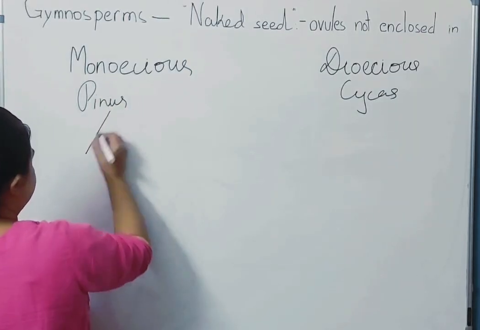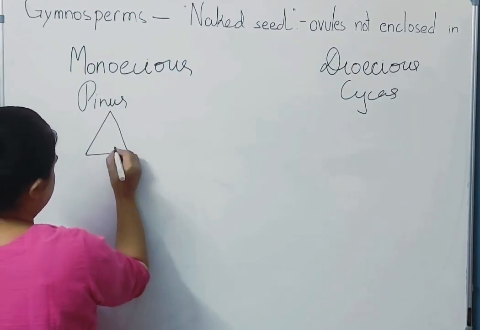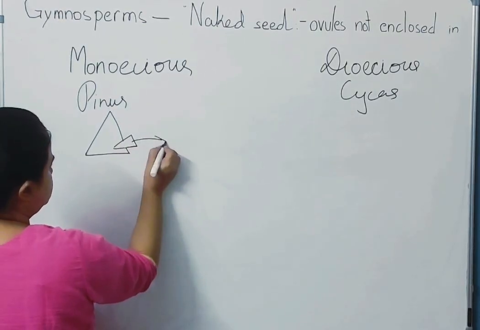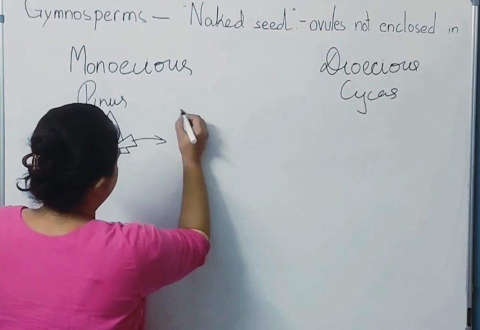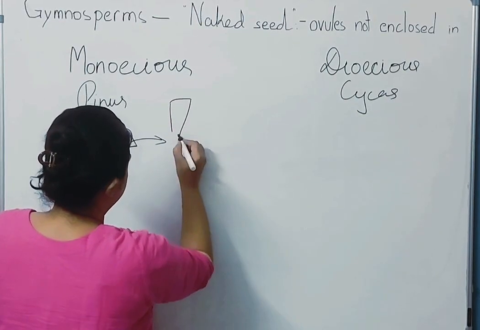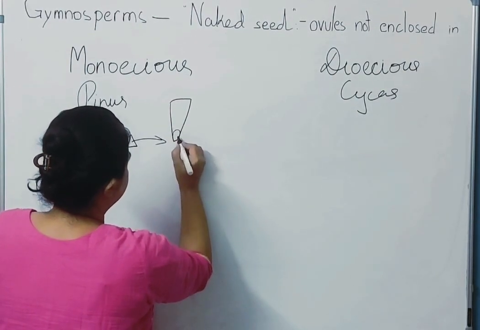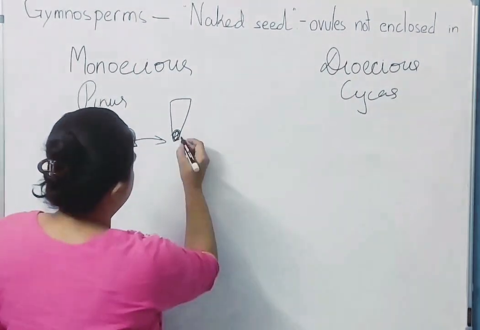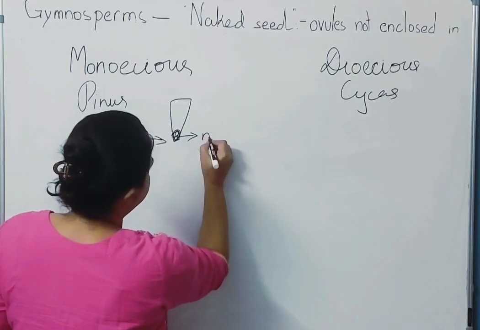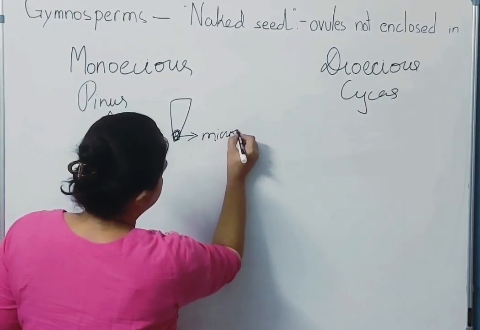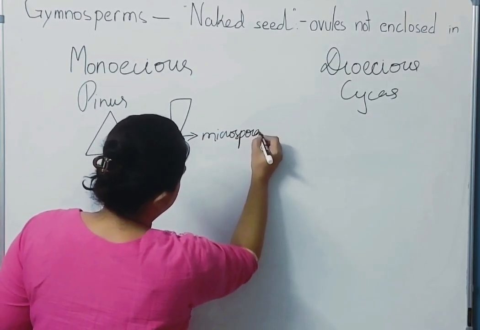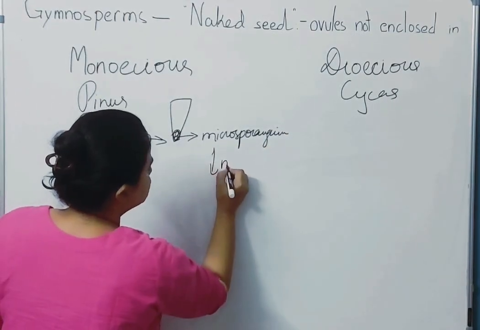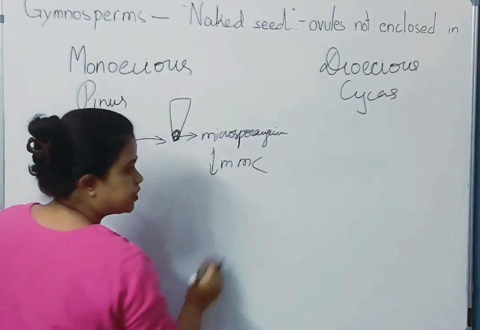Okay. Now let us take a cone. Let us take a sporophyll out of this. इस स्पोरोफिल के नीचे के तरफ there is the sporangium or the sporogenous tissue. So this is the microsporangium. यहाँ से microspore mother cell will differentiate.